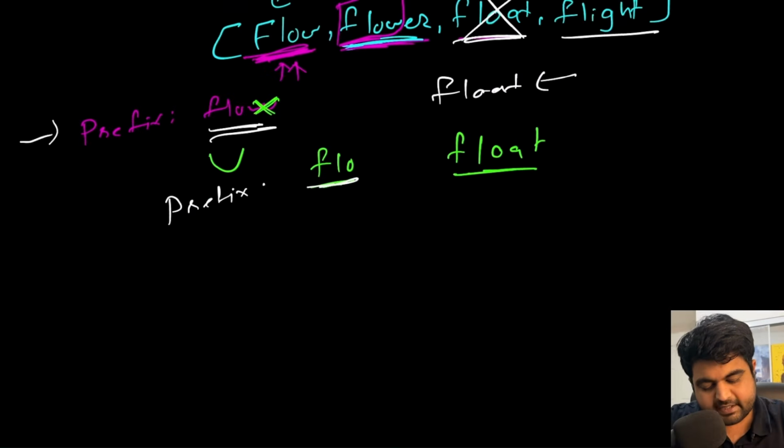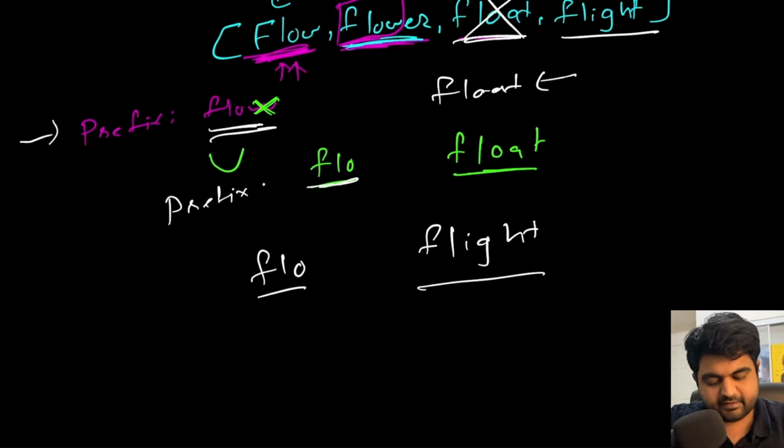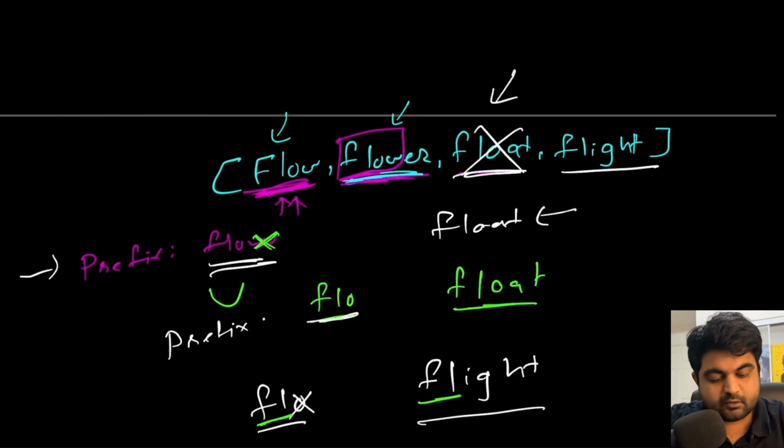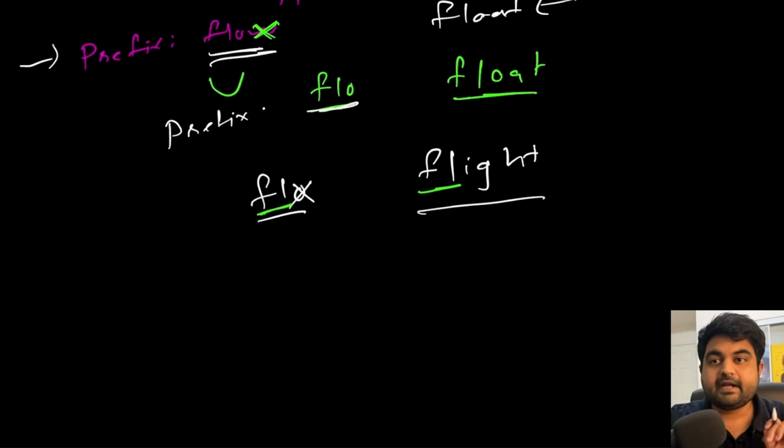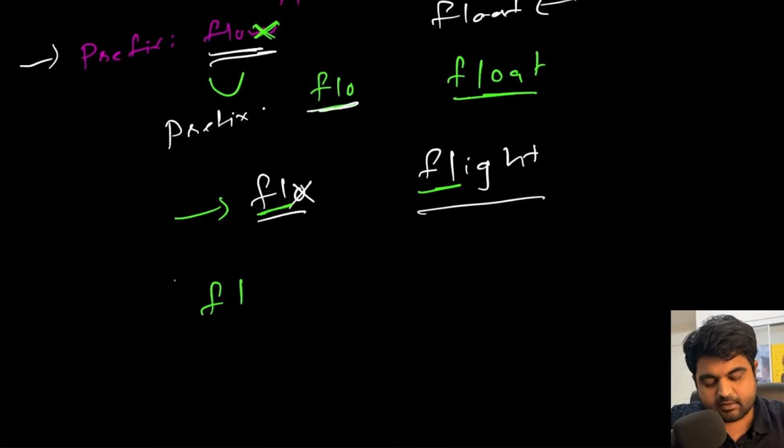Once again, we are comparing flo with flight. Currently flo is not a prefix of flight, which means we will once again get rid of one character and check if FL is a prefix. FL is actually a prefix, so we found the answer. Since there are no more strings left, we compared every single string and found that FL is the common prefix amongst all four strings, and that's why we return FL as the answer.